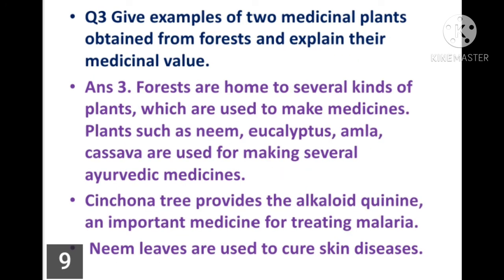Question number 3. Give examples of two medicinal plants obtained from forests and explain their medicinal value. Answer: forests are home to several kinds of plants which are used to make medicines. Plants such as neem, eucalyptus, amla, cassava are used for making several Ayurvedic medicines. The cinchona tree provides the alkaloid quinine, an important medicine for treating malaria. And neem leaves are used to cure skin diseases.